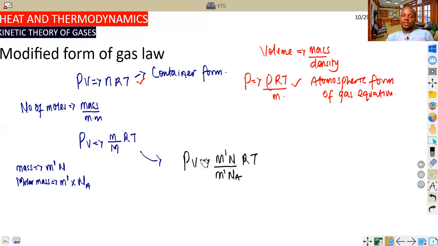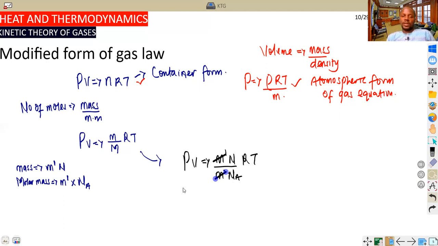From what we have studied, this and this get cancelled out. And if they get cancelled out, now you can see N over N A. Here N is the total number of molecules. N A is Avogadro's number, in chemistry 6.02 times 10 to the power 23. These are constants which will be given in front of any calculation, so you don't need to cram or memorize that.